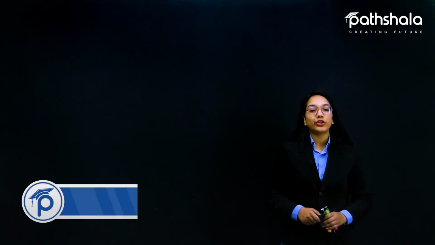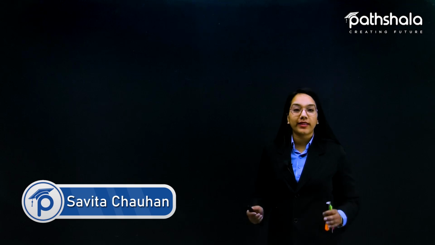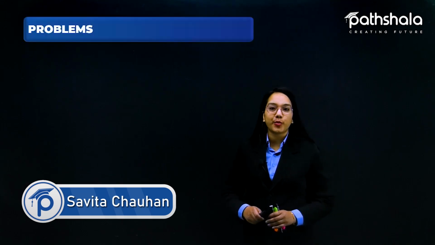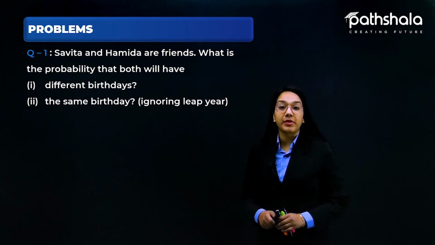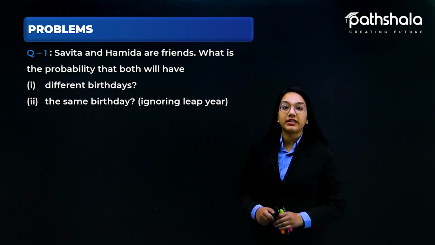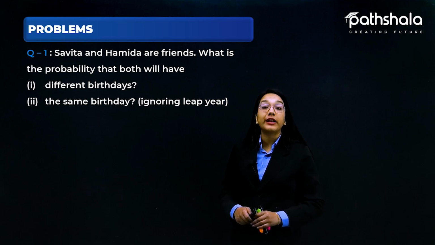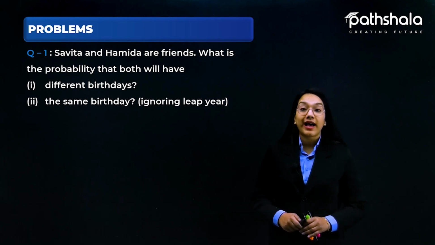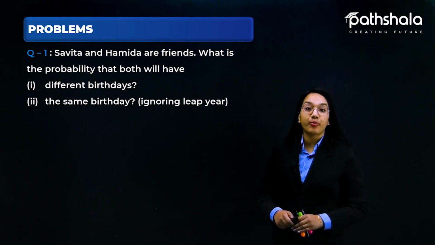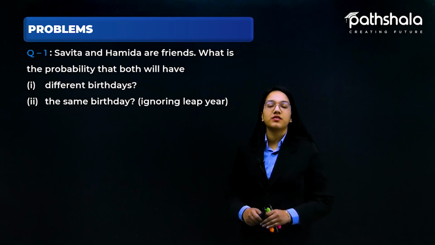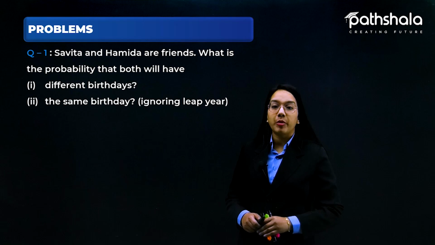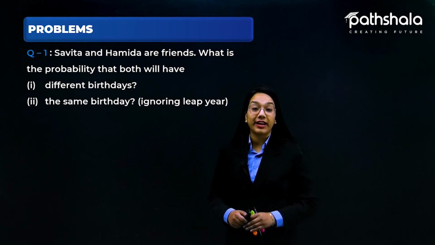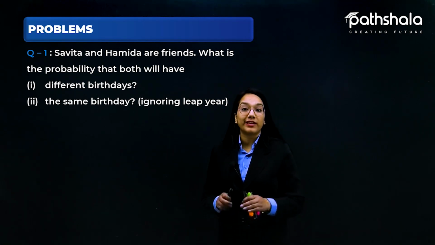Let's just move on further towards some of the problems related to all the probability that we have done. Let us start with the very first question, which says: Savita and Hamida are friends. What is the probability that both will have different birthdays in a year, and the second one, the same birthday, ignoring the leap year. So we have to find out whether their birthdays lie on different dates or on the same date.